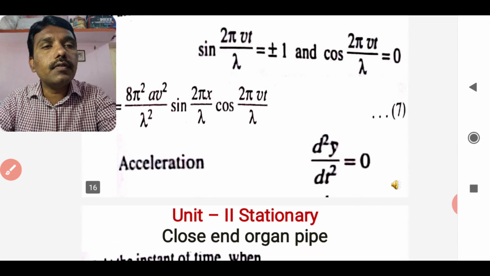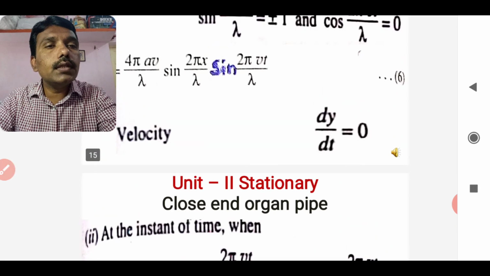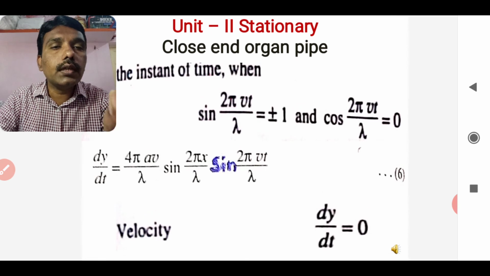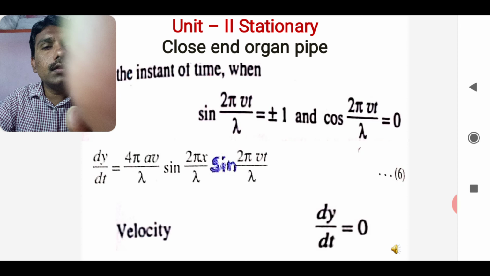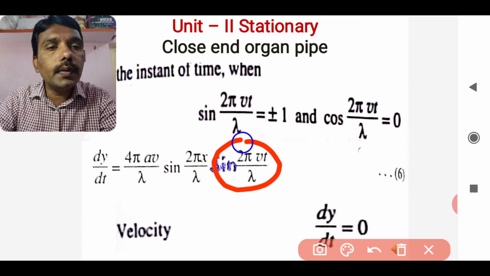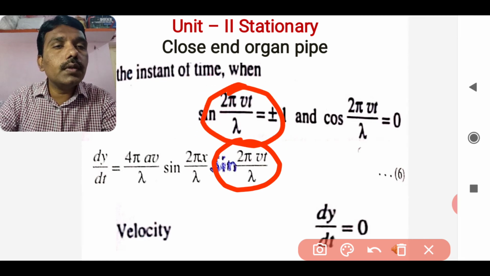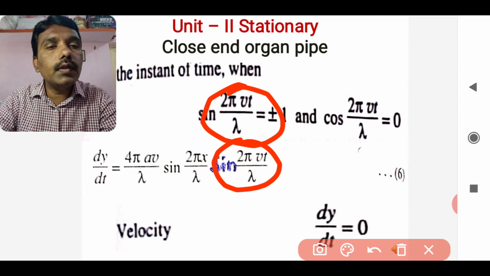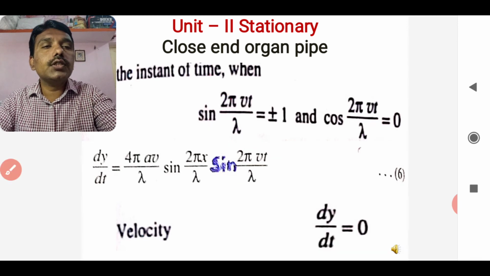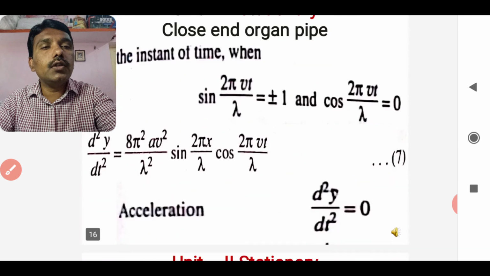As far as the velocity is concerned, by mistake I hadn't seen this part; I had taken it as it is from this, and now I noticed that the velocity will definitely not become 0, as the sine of 2 pi vt by lambda is going to have the value 1. So we have the relation dy by dt equal to 4 pi av by lambda sine of 2 pi x by lambda. These are the relationships you have to take into account.